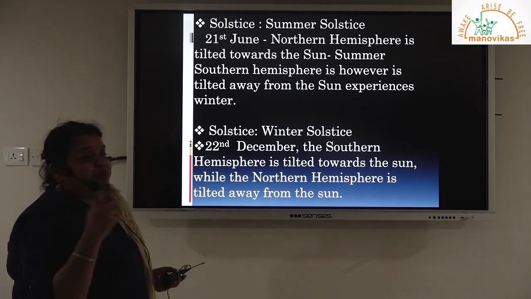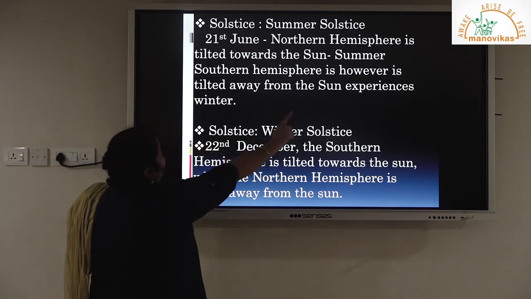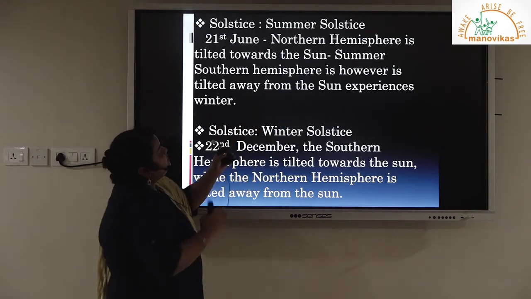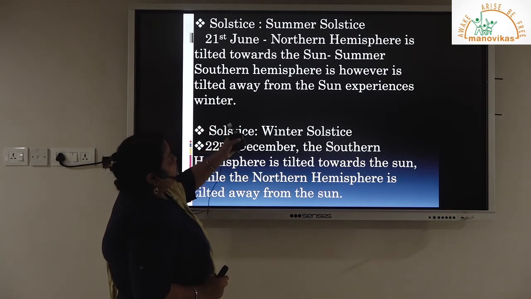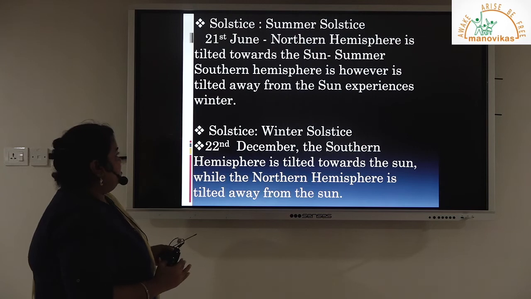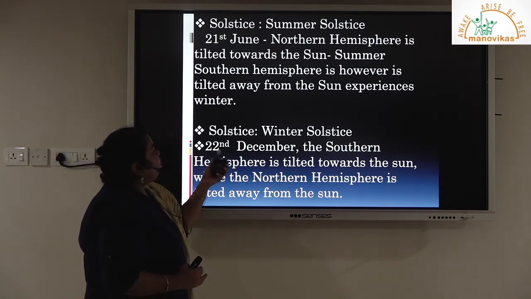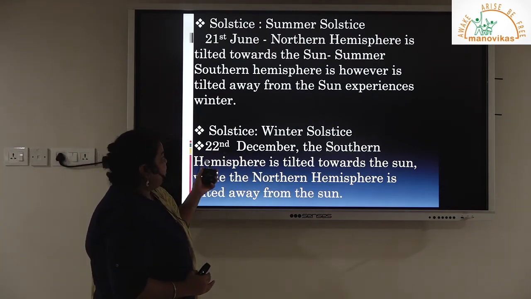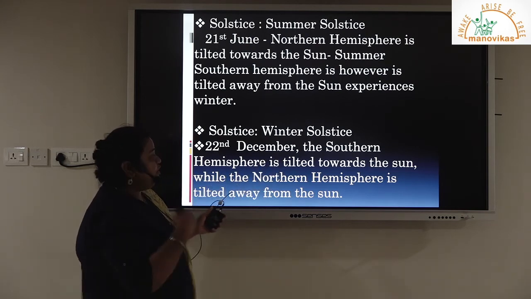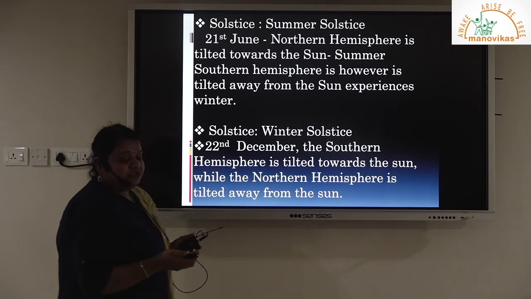I am repeating this part. On 21st June, the northern hemisphere is tilted towards the sun, so the northern summer season is experienced by the northern hemisphere. At that time the southern hemisphere will experience the winter season. And when we are experiencing winter season, on 22nd December, the South Pole is tilted towards the sun. So they are experiencing summer season and we are experiencing winter season.